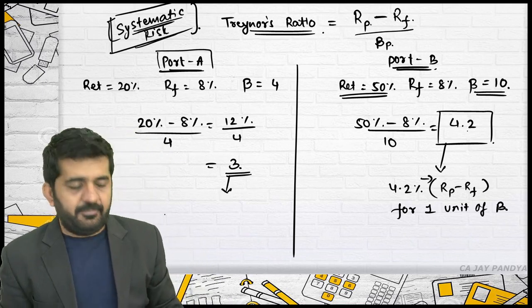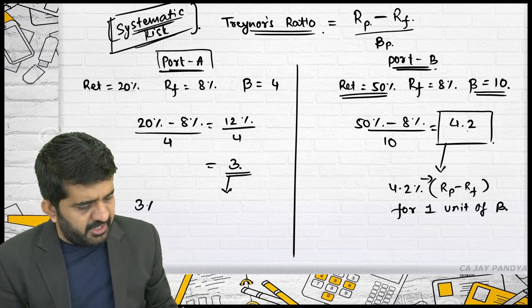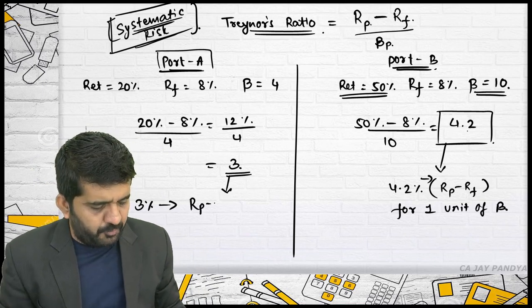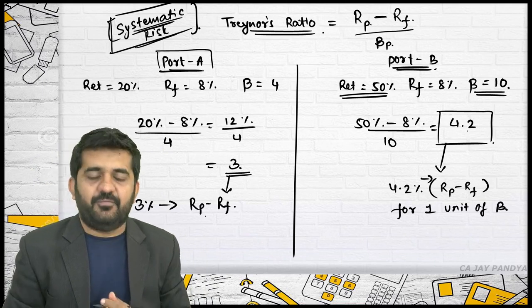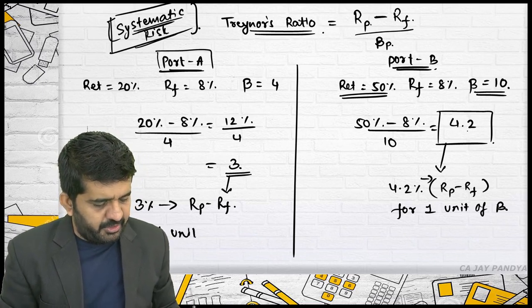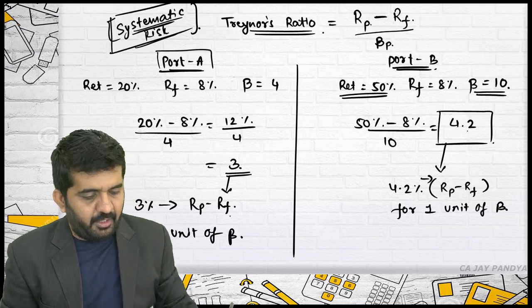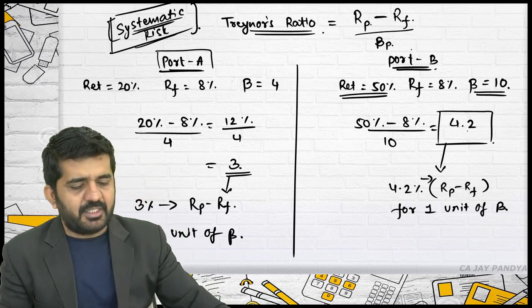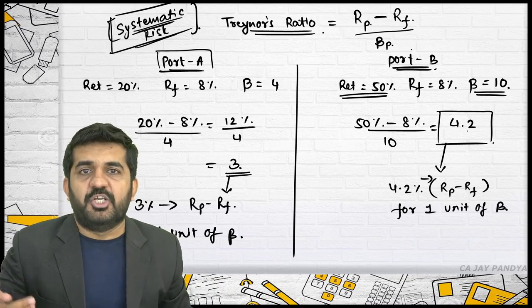So this is nothing but the concept of Treynor's ratio.